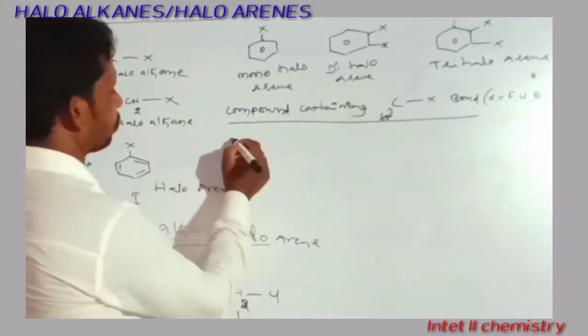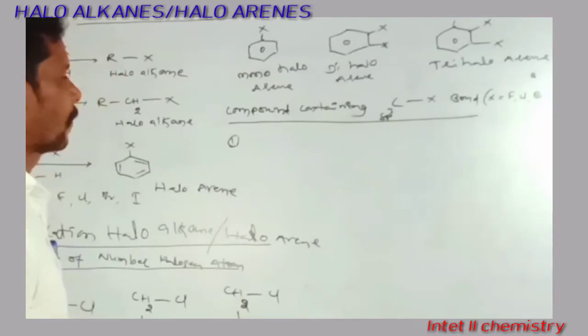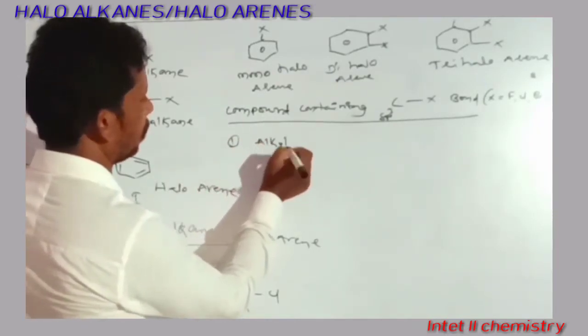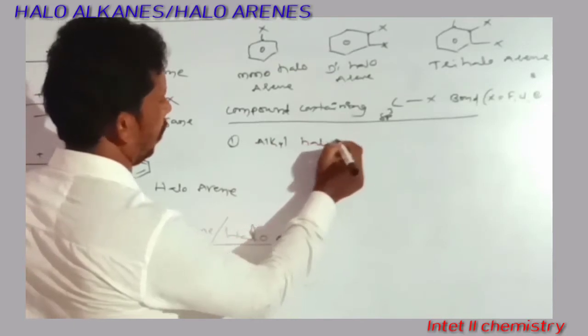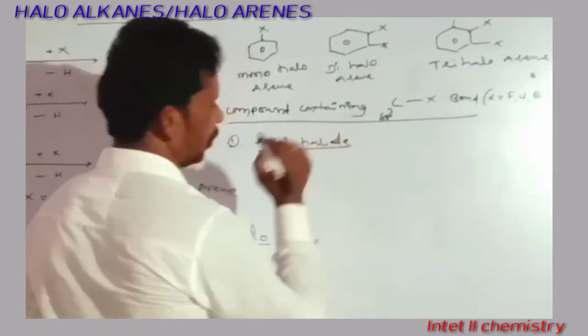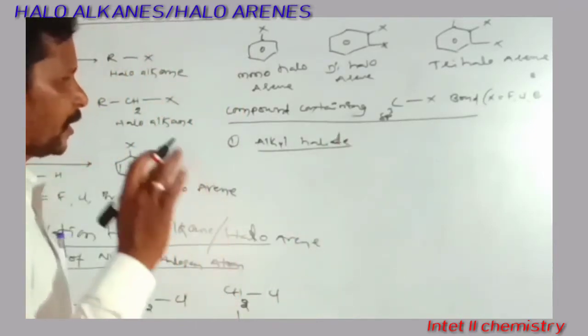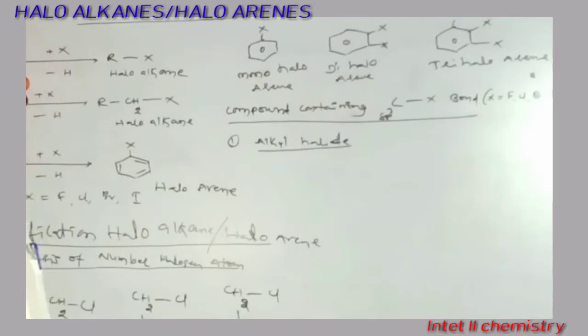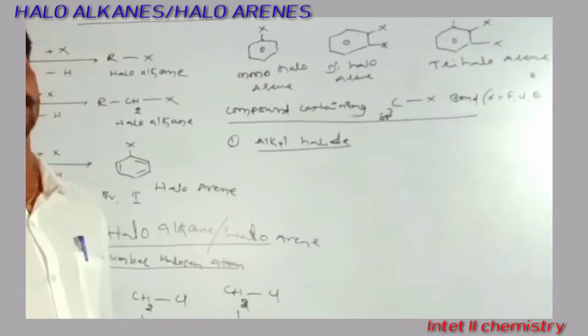One is the alkyl halides. Alkyl halides are the compounds in which the halogen atom is attached to the sp3 carbon only.